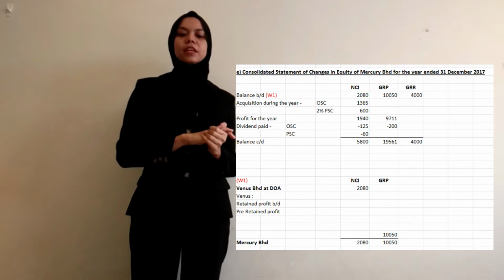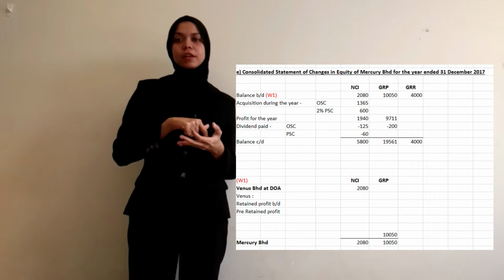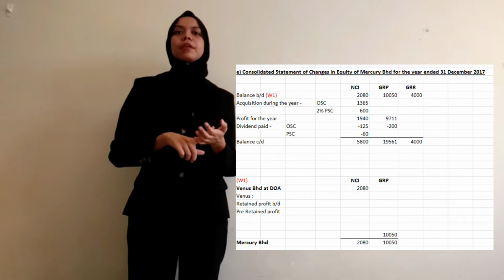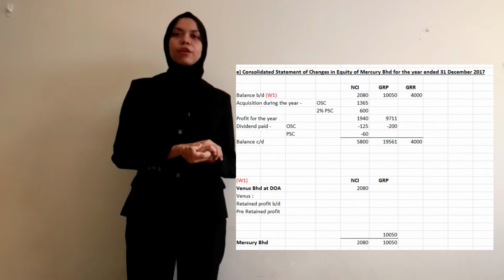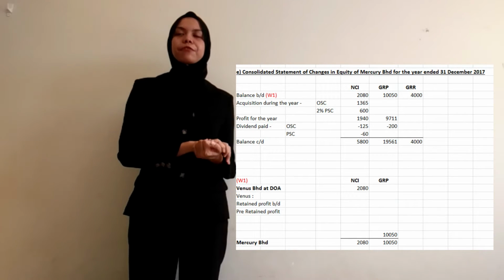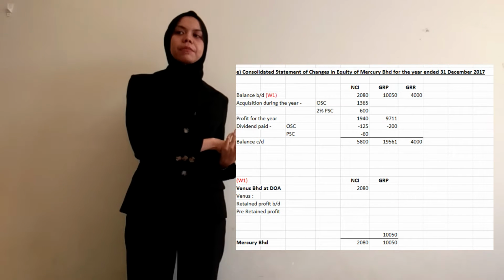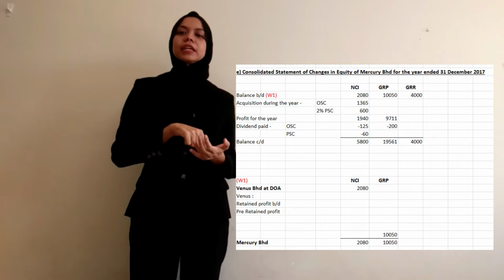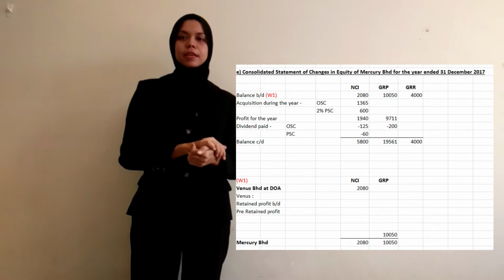So to calculate the consolidated statement of changes in equity, we get the value from working one before, and we plus any acquisition during the year for OSC and 2% PSC, and then we plus the profit for the year that we calculated before in the consolidated statement of profit or loss, and we minus any dividend paid from OSC and PSC.